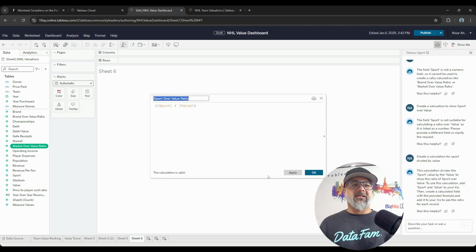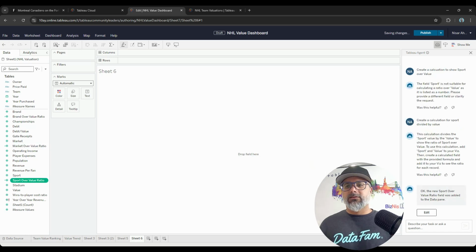There you go. And it actually created the same title for me, sport over value ratio, similar to the other ones. So, you had to kind of ask it a little bit differently. So, sometimes it's a little funny. And then the last one here is stadium. Do the same for stadium.